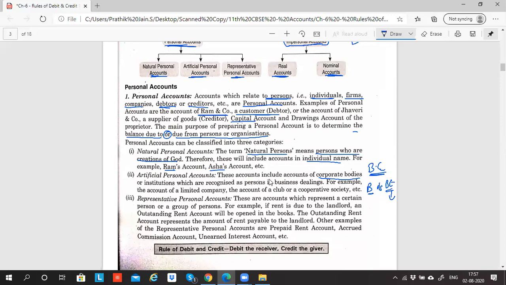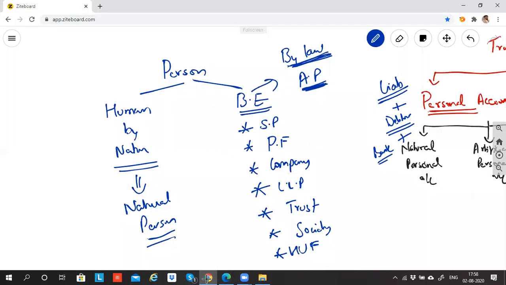These accounts include corporate bodies, which is company, or institutions which are recognized as person in business dealing. For example, account of limited company. I said company is classified into three types: one person company, private limited company, and limited company. So limited company is given as example. Club, society. These are all examples of artificial person. So can I say in our example, all these are artificial person? All the business entities, all the business forms of bodies is called artificial person.